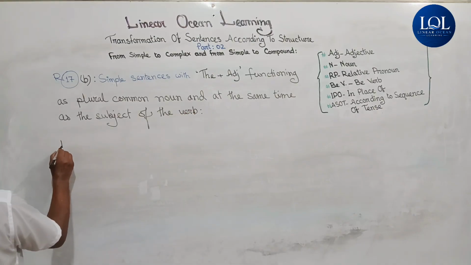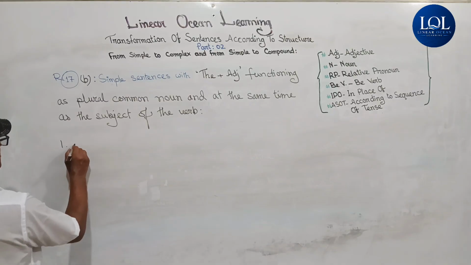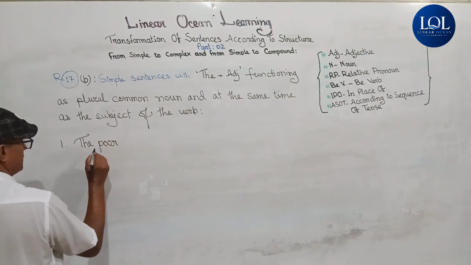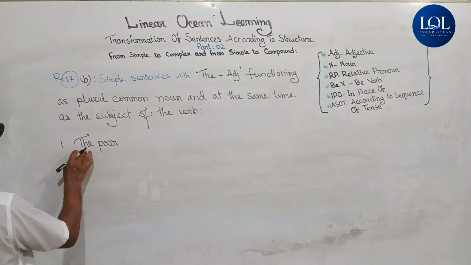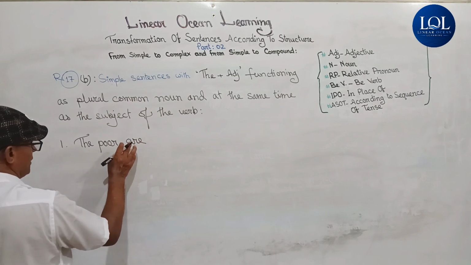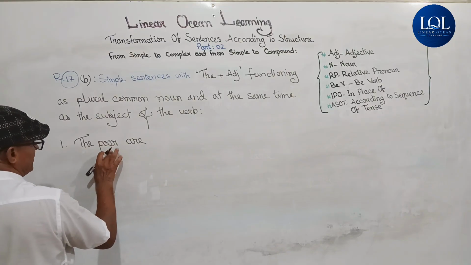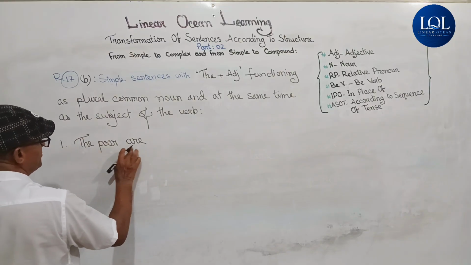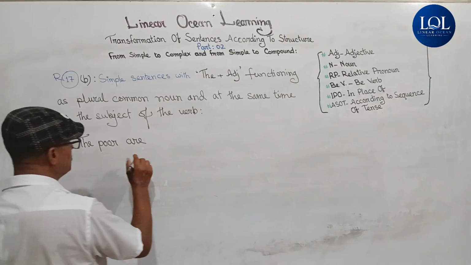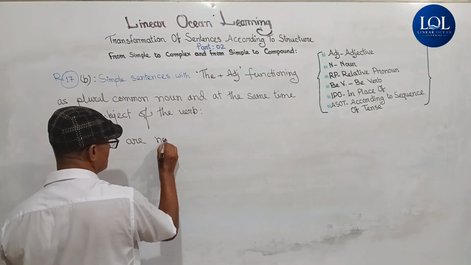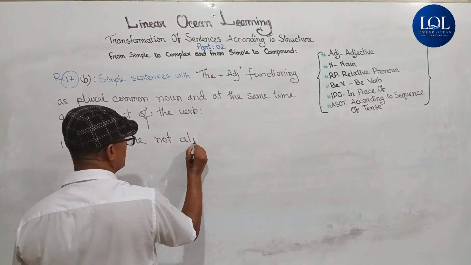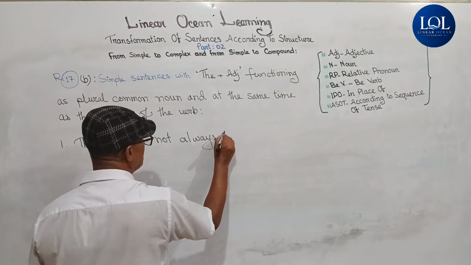Example 1. The poor. Poor is an adjective and it is preceded by the. The poor are, where are is the verb, and the article plus the adjective is functioning as the subject of the verb are and representing a plural common noun. The poor are not always happy.